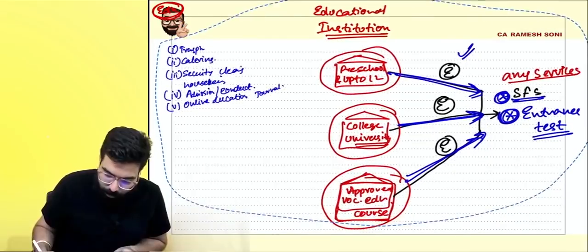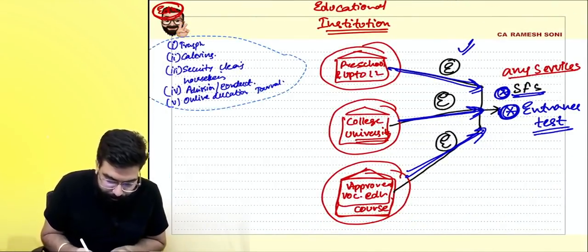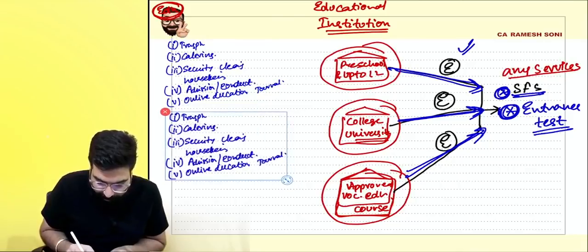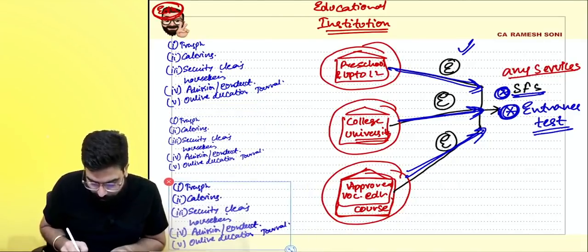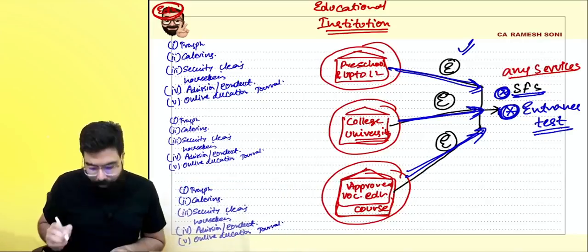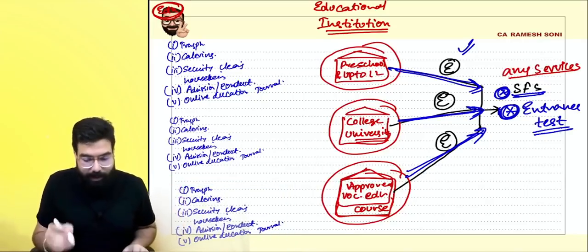Okay, I want to try to draw a chart basically. These services can be provided to school, college also. These services can be provided to vocational educational program course also, but they are telling over here, everyone, listen to me very carefully.